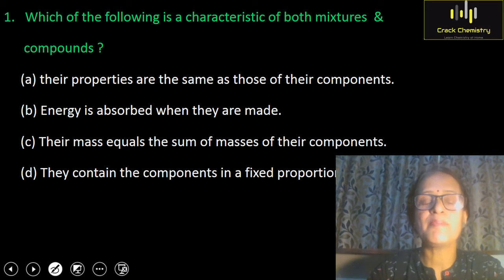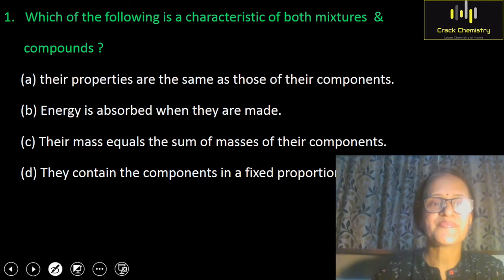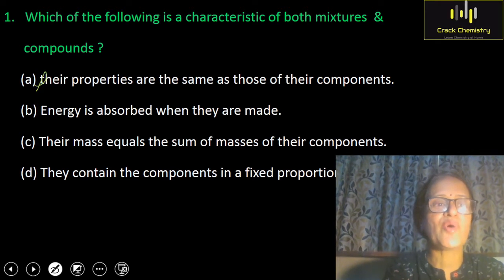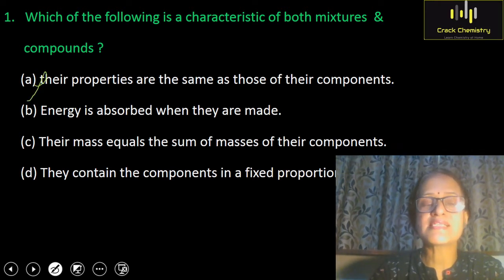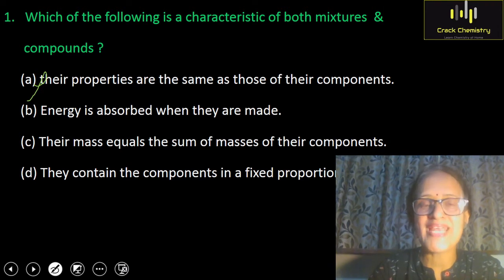Compounds are formed by mixing two or more substances in a fixed ratio. During the formation of a compound, chemical change takes place. Chemical reaction takes place. Therefore, the properties of components in a compound get changed. So first option is a wrong option. Now consider the second option. Option B is energy is absorbed when they are made.